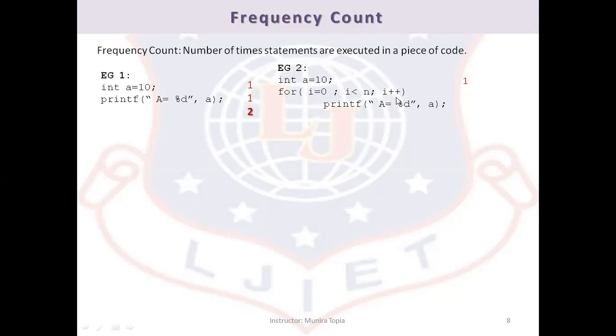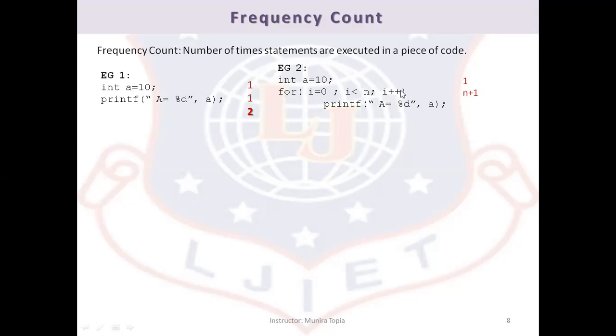So basically the for loop will execute from 0 to n minus 1 until the condition i less than n becomes false. This condition becomes true n times, and at the last time it will become false. So the total number of times the for statement will be executed is n plus 1.